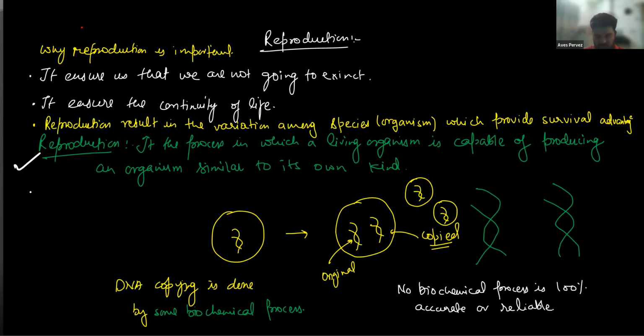So I have a question. Yes, tell me. In why reproduction is important, both the points mean the same thing, right? It ensures that our generation is not going to end, and it ensures the continuity of life. Yeah, both the points are absolutely the same. They have the same meaning. You can write it as an either-or: it ensures the continuity of life. And the third point is it results in variation among the organisms, which provides survival advantage.